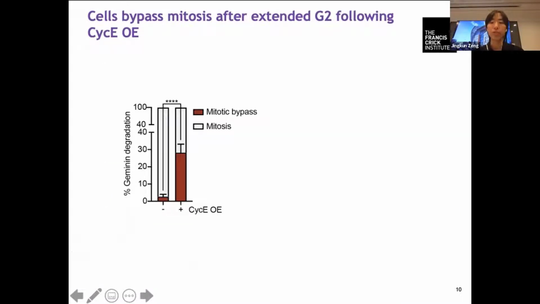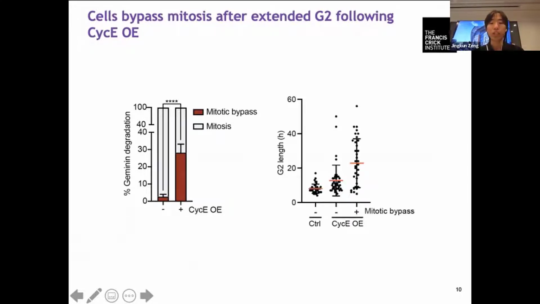And from many individual cells tracked by this system, we can quantify that about 30% of cells have bypassed mitosis in cyclin expression. We can also measure the length of the G2 of different cells. It shows that the cells that have bypassed mitosis in cyclin expression had significantly longer G2 than cells that did not bypass mitosis or in control cells. So these cells probably have suffered higher amounts of replicative stress compared to the others.